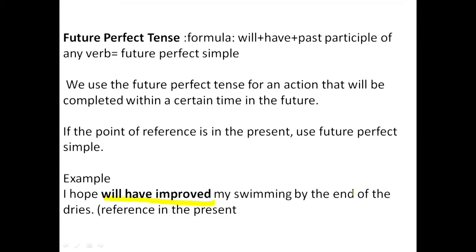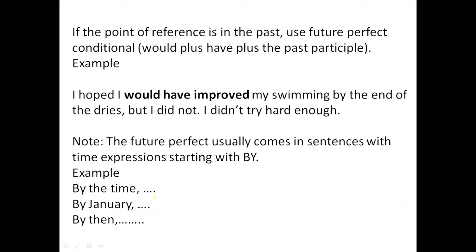Something you are thinking about, something you hope to, of course, finish at a particular time in the future. So of course we require this tense, the will plus the have plus, of course, the past participle of any verb. So this here is the past participle of improve, and the elements will and have are here. We call this one the future perfect simple. So the reference is now. Now we add the other one.